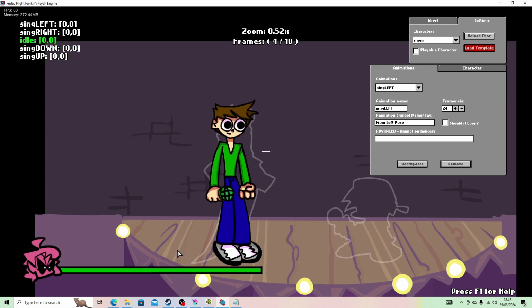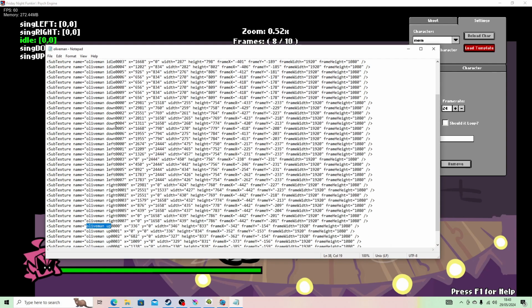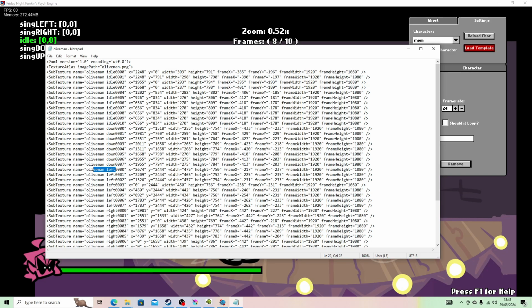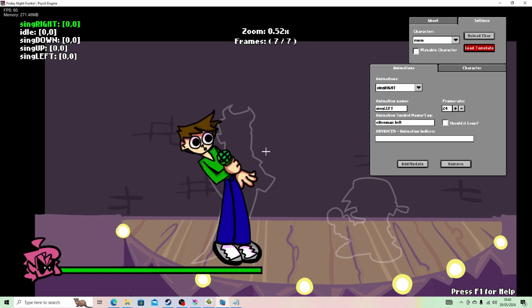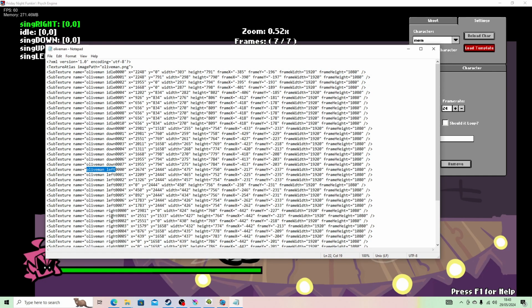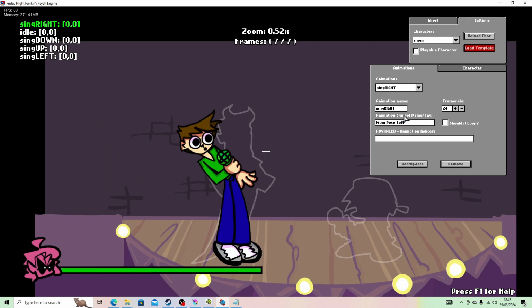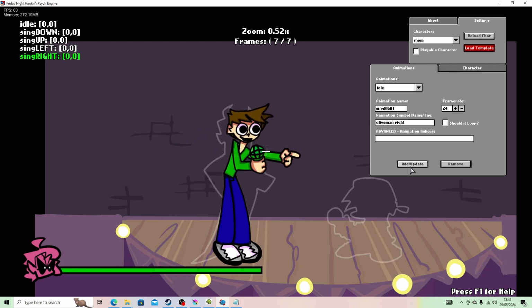Now we can do sing left, and now we can get the left pose. If you guys want a more advanced tutorial where you can add more animations, then tell me in the comments and I might make it. So left, add update, and now we just need the right. And now we can do sing right. Left, up, down, idle, right, left, up, down.